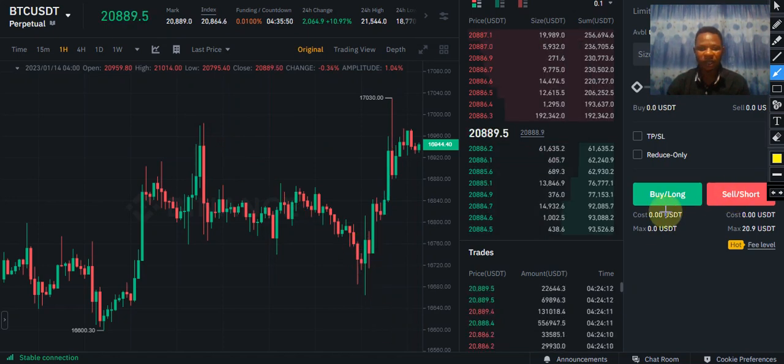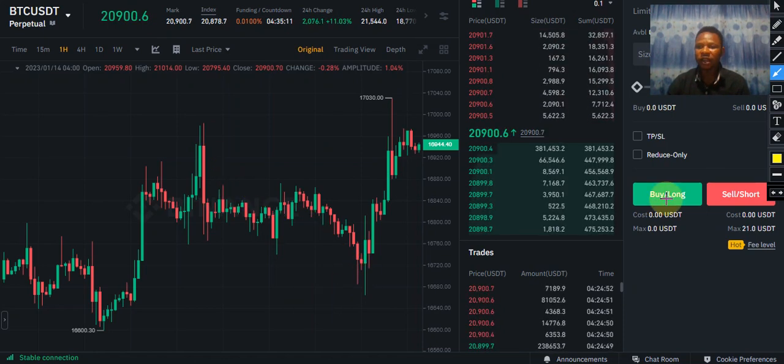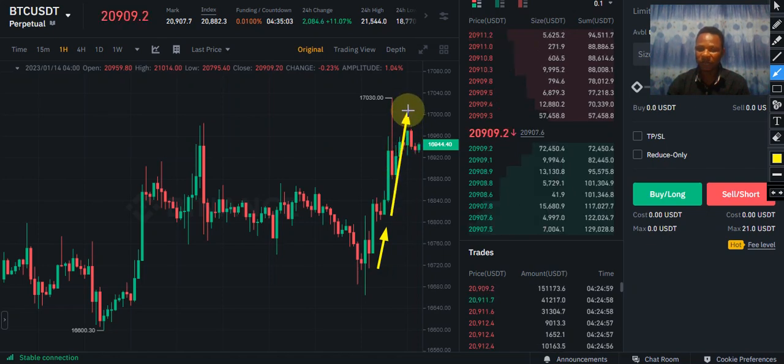If you click the sell button and the cryptocurrency price happens to drop for the day or for the week, you make profits. The more the cryptocurrency price drops, the more profit you make. If you click the buy button and the cryptocurrency price rises, you make profits. The more the cryptocurrency price rises, the more profit you make. So in futures trading, you make profit in two ways, either the bear markets or the bull markets.